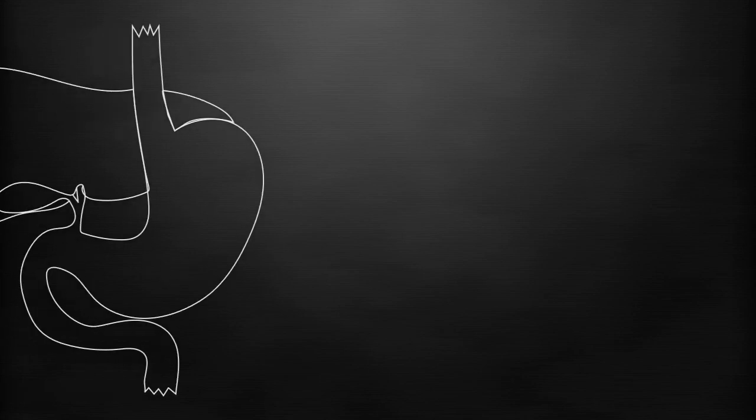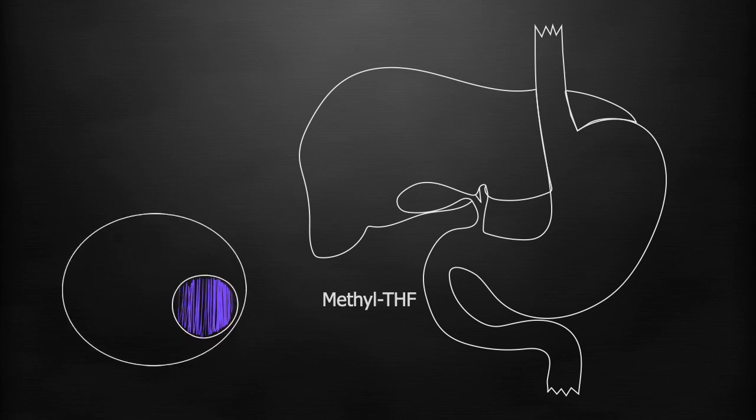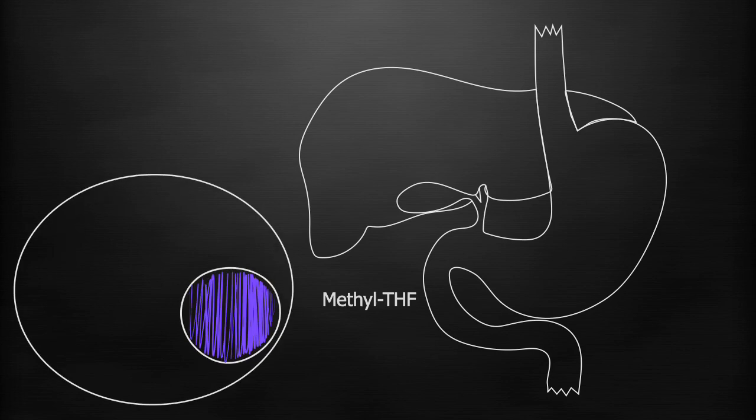Following ingestion, dietary folates are converted to methyl tetrahydrofolate during absorption through the small upper intestines. Once inside the cell, they are converted to folate polyglutamates. Folate binding proteins are present on cell surfaces, including the erythrocyte, and facilitate entry of reduced folates into the cells. All body cells, including those of the bone marrow, receive folate from plasma as methyl tetrahydrofolate.